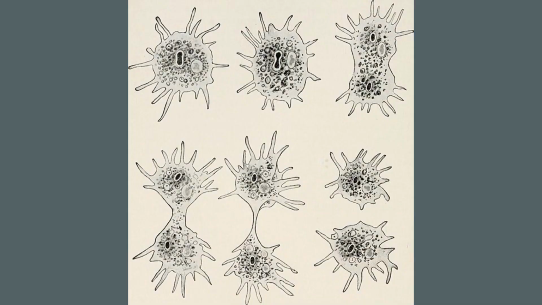If this division goes on and on, the resultant daughter amoebae are a product of one parent and are referred to as clones, as they are all carrying the same genetic makeup of that one parent. In the picture, we can see the process of binary fission taking place in amoeba.